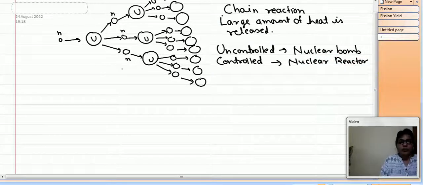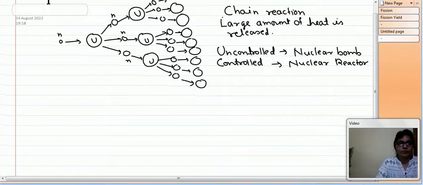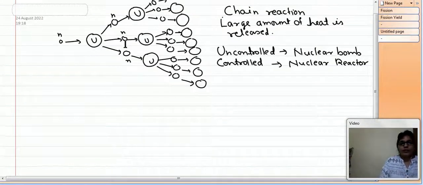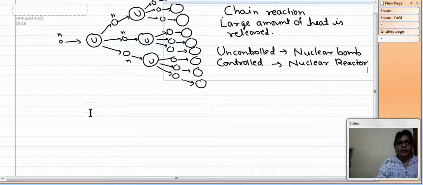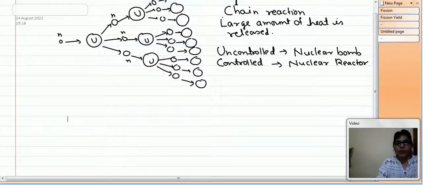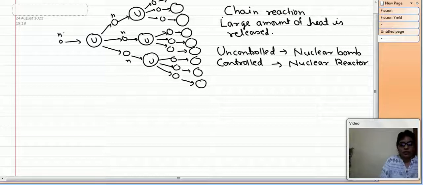So in a nuclear reactor, we have to stop some neutrons, or we have to curtail the speed of some neutrons, so that some of the reaction can be avoided, and in such a way we can have the controlled chain reaction.